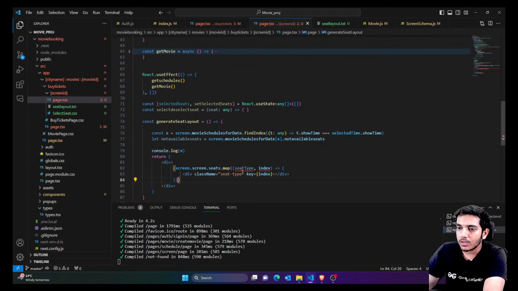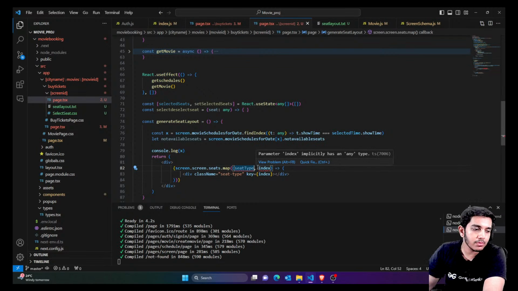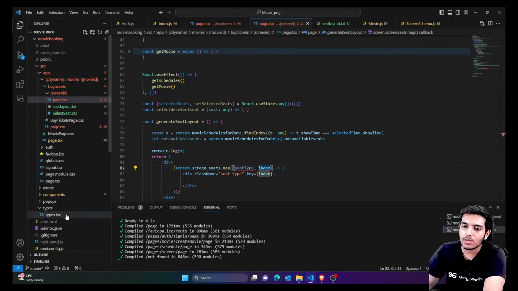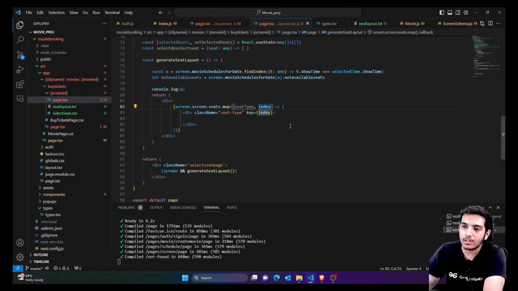Fine. Don't worry about these underline errors. You can add the type as any, because TypeScript needs a type everywhere. I'm just avoiding this for now because we have to finish the task first. Later on you can add whatever type you want, just like the types file, where I've already added sample types for explanation.